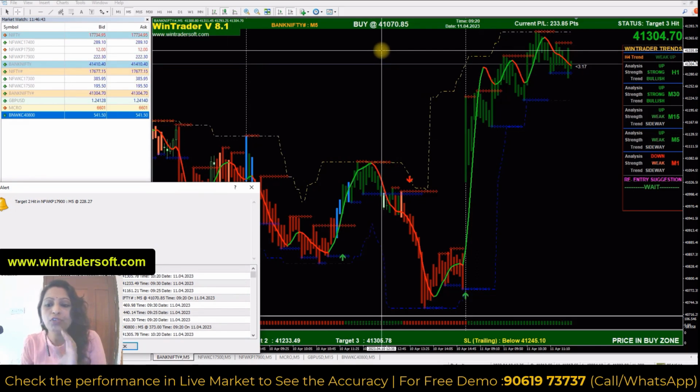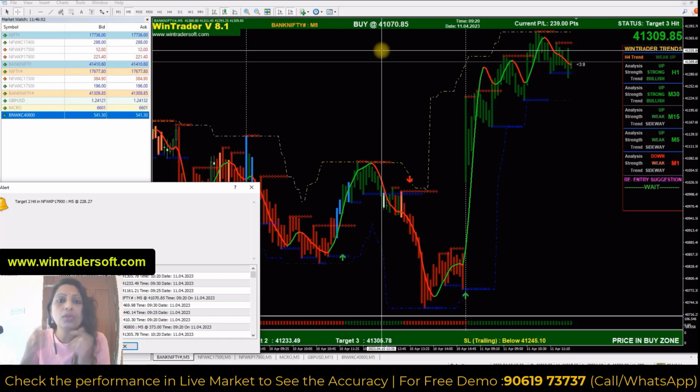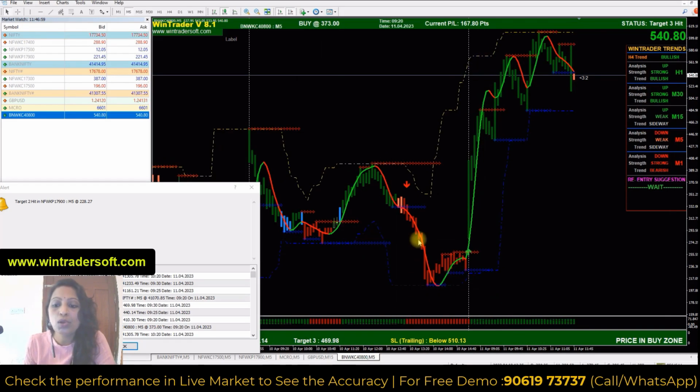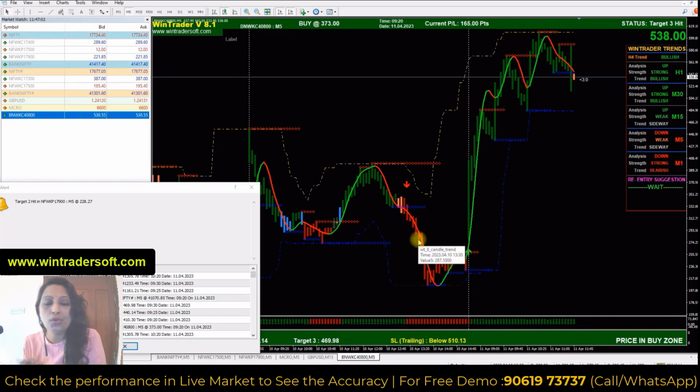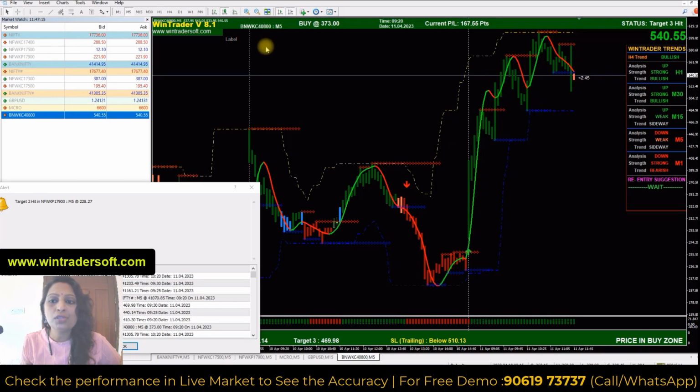So you have to open the 40,800 chart and check whether the buy call is there. If it is confirmed, then only we can take that buy, then we can buy that call option. So right now I am opening this call option chart. This is the 40,800 call option chart. As I told, in this chart also the buy is there. You have to check whether the buy call is there and confirmed, then only you can go for that buy.